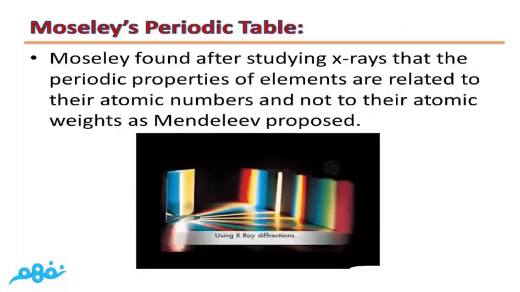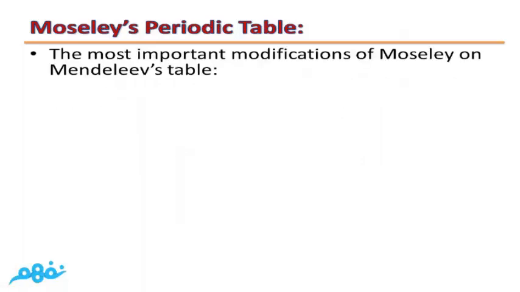This useful information was discovered by Rutherford, and after studying X-rays, Moseley found that the periodic properties of elements are related to their atomic numbers, not to their atomic weights, as Mendeleev proposed or as Mendeleev thought. The most important modifications of Moseley on Mendeleev's table.